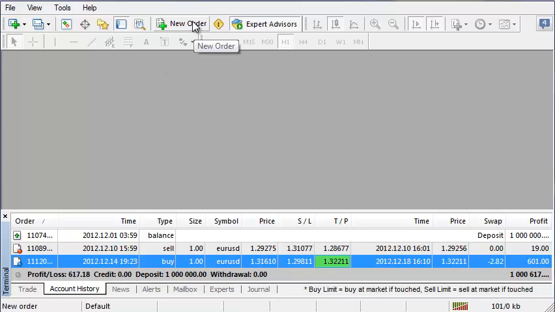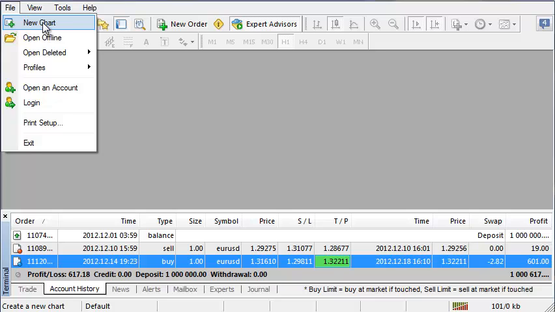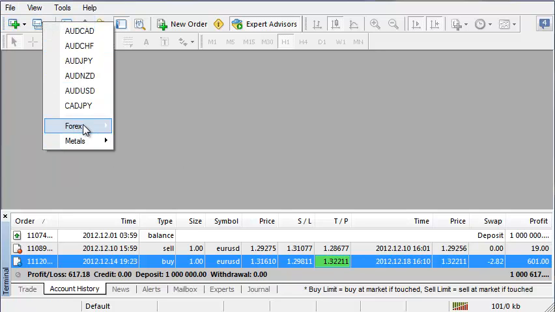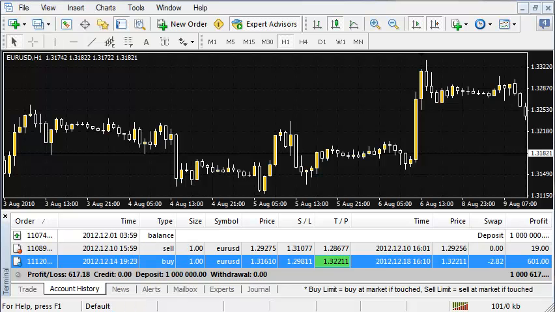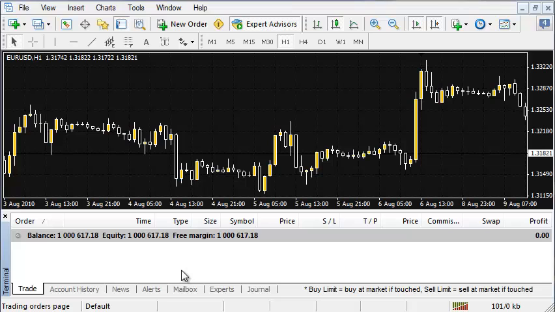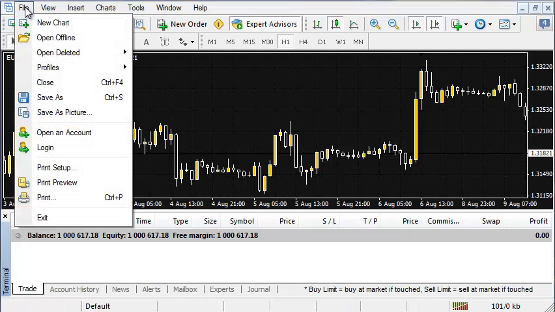So you can place a new order right here. Have to have a chart open, so we'll just go ahead and open up the Euro USD, and that's how you set up your account. So you can come in here under File, and you can open up an account anytime.